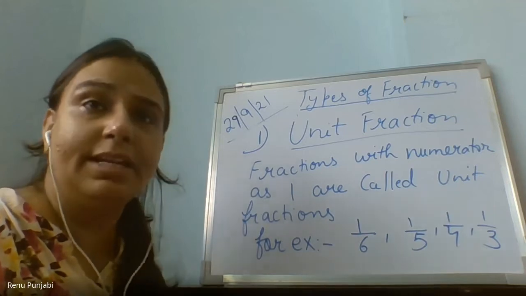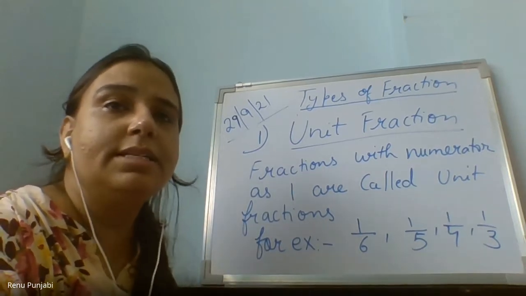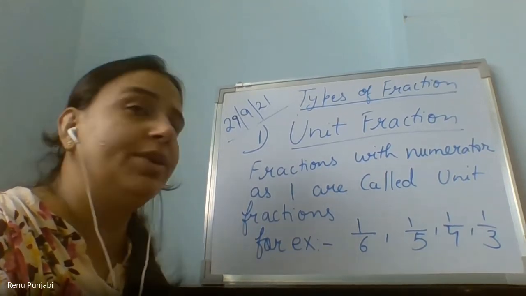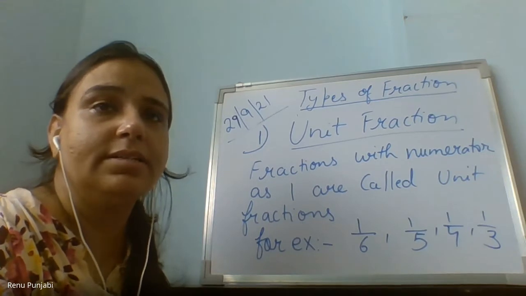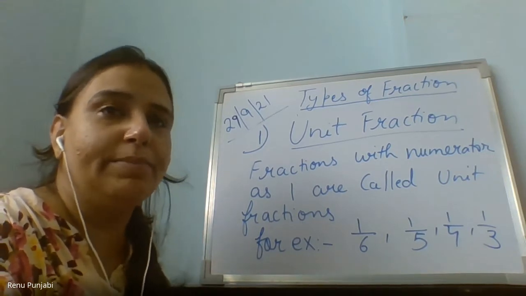Now can I write more than 4 examples? Yeah, you can write examples and give me examples also. Yes, Dhwani, can you give me one more example of a unit fraction?